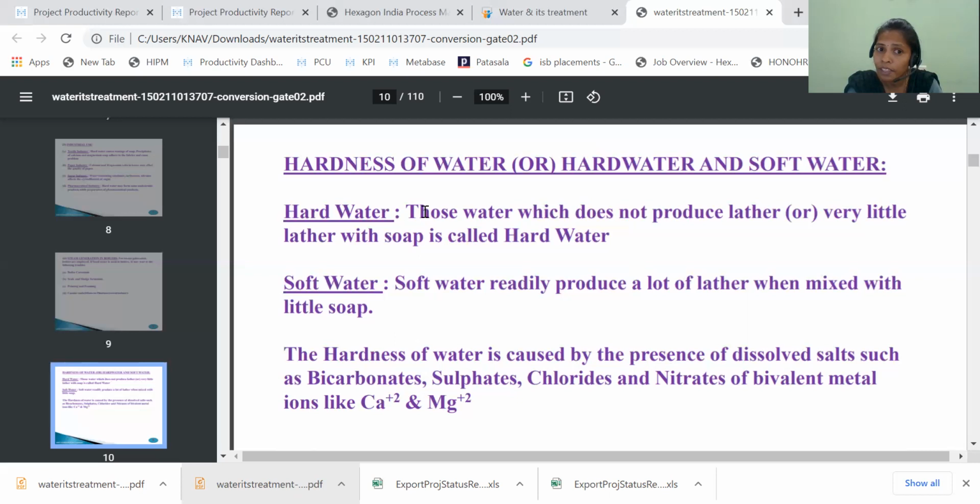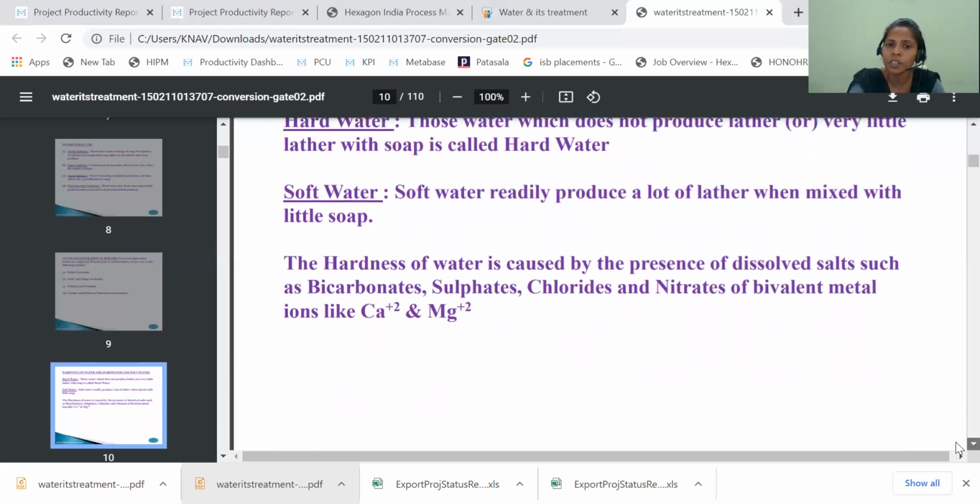Why does hard water have hardness? Hardness is due to the presence of dissolved salts such as bicarbonates, sulfates, chlorides and nitrates of bivalent metals. What are the bivalent metals here? Calcium +2 and magnesium +2. So what salts are present in hard water and what is the main cause of hardness? The dissolved bicarbonates, sulfates, chlorides and nitrates of calcium +2 and magnesium +2.